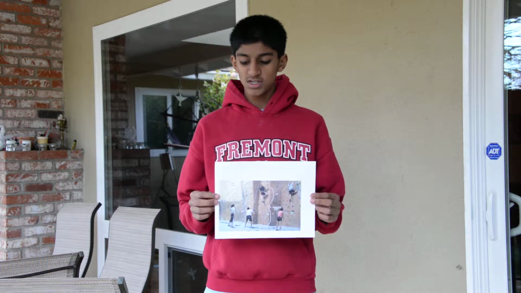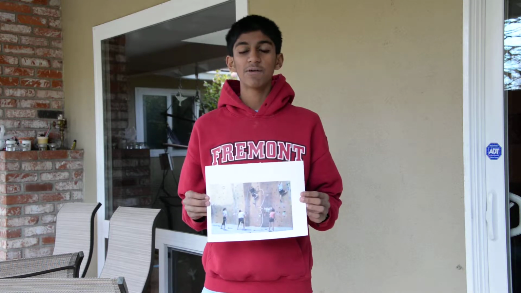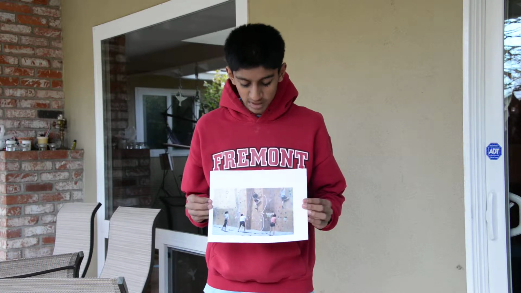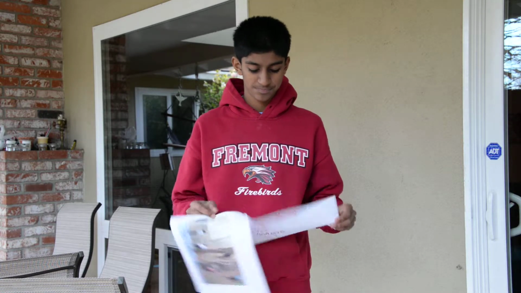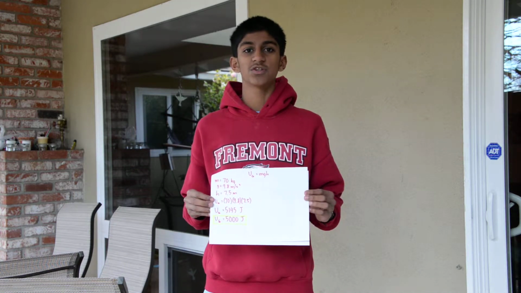An example of this is when the rock climber is climbing. They have a height which gives them potential energy. If they were not holding onto the wall, they would fall down to the zero reference level, which is the ground. We can use the equation Ug equals mgh to solve for the amount of gravitational potential energy.